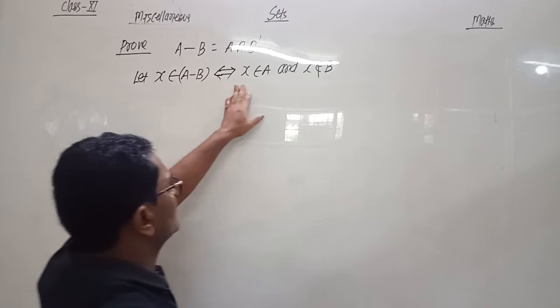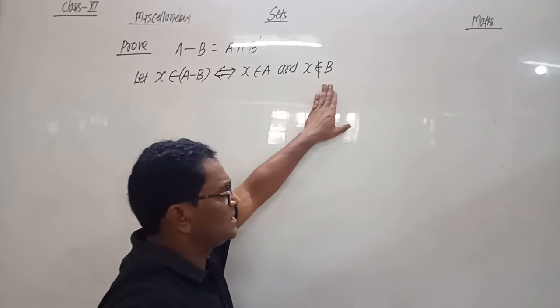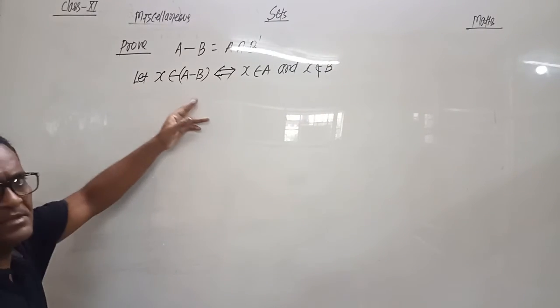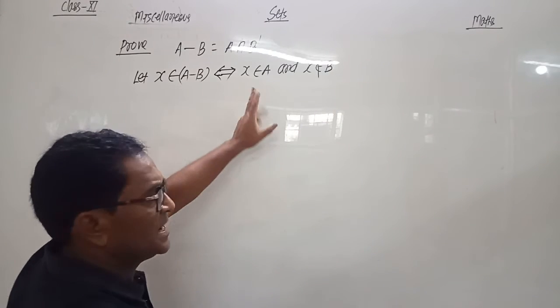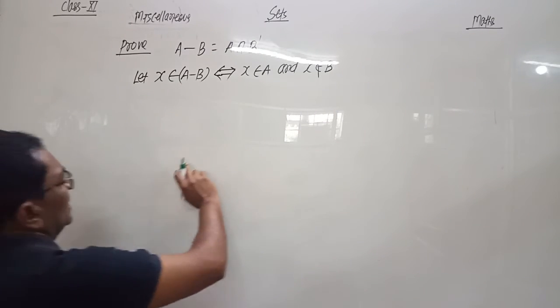It means if X belongs to A and X doesn't belong to B, it means X belongs to A minus B. This implies this and this implies this, double implication.